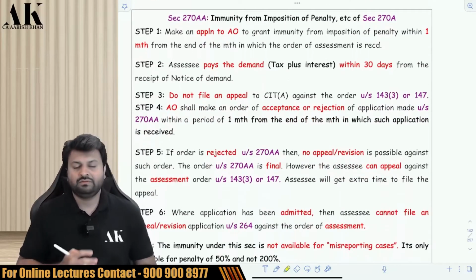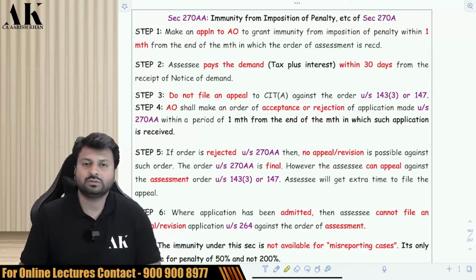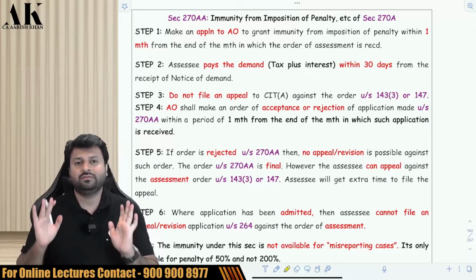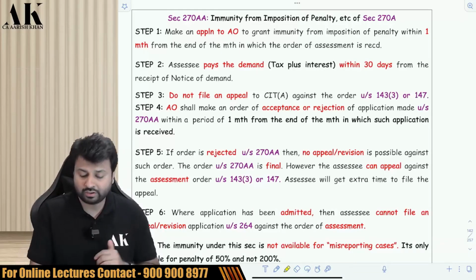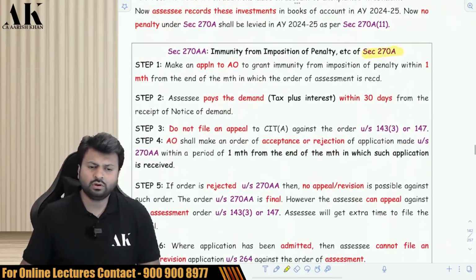270A, a very, very, very important section for your exam, one of the most important sections of this topic. Now the next part: is there any way that I can get immunity from the penalty under 270A or a prosecution under income tax law? So what shall I do if I want some immunity from penalty and prosecution under the income tax law, especially if I want immunity from penalty under 270A? You have to follow a lot of procedures.